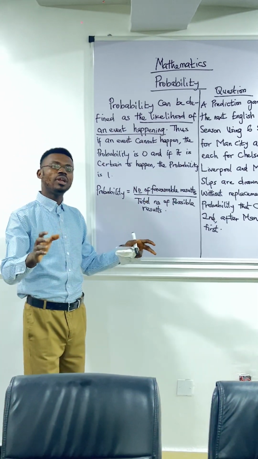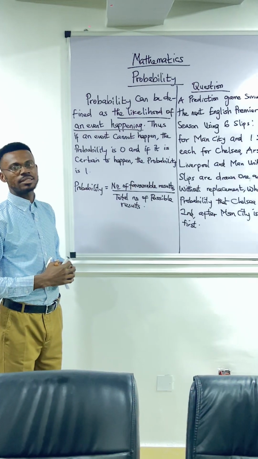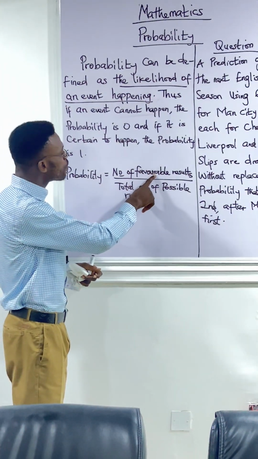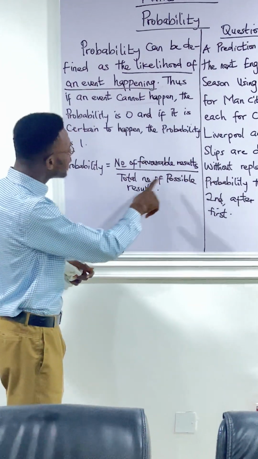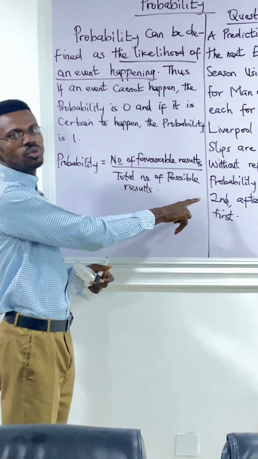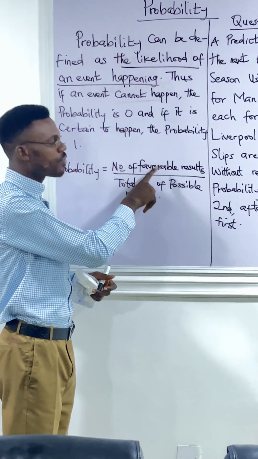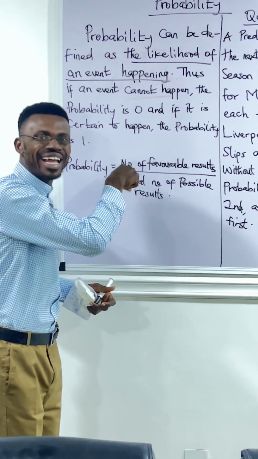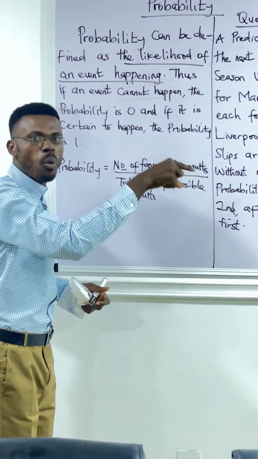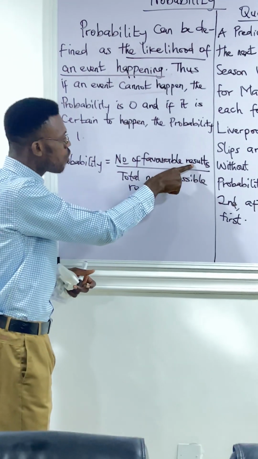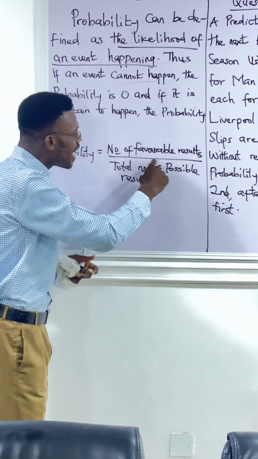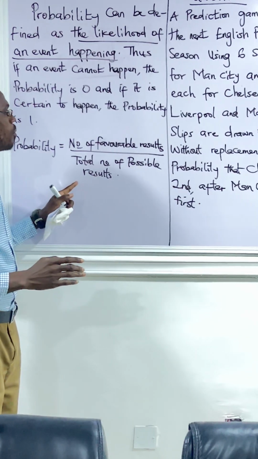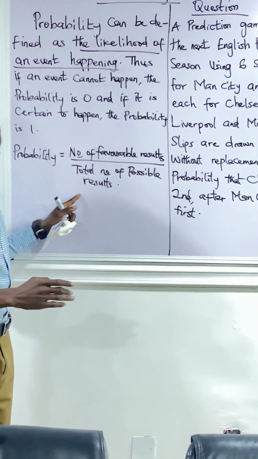Now there's a formula we use in calculating probability in mathematics. The formula is: probability equals number of favorable results over total number of possible results. By number of favorable results, we mean the results that favor the required probability, the probability that is required of us in the question, over the total number of possible results. This is the formula we use in calculating probability.